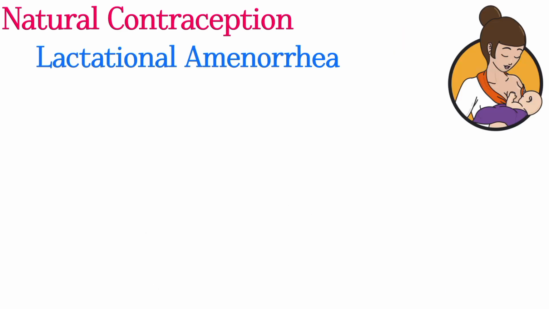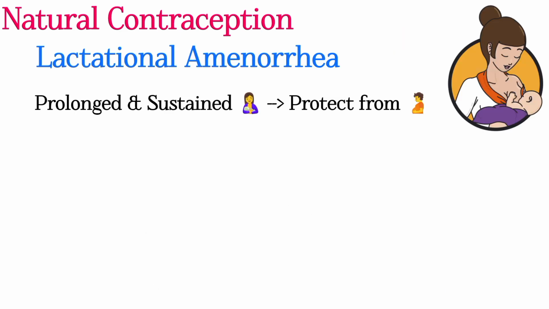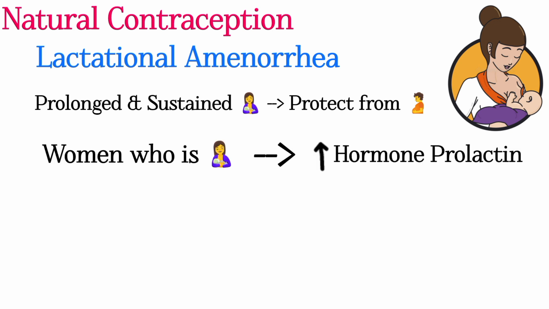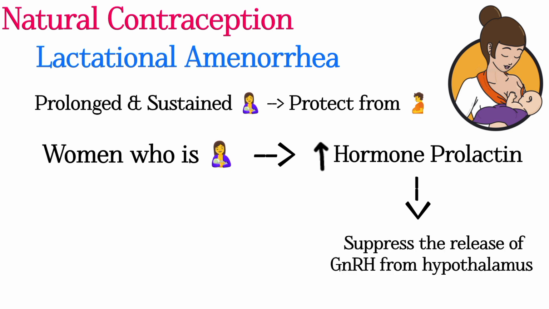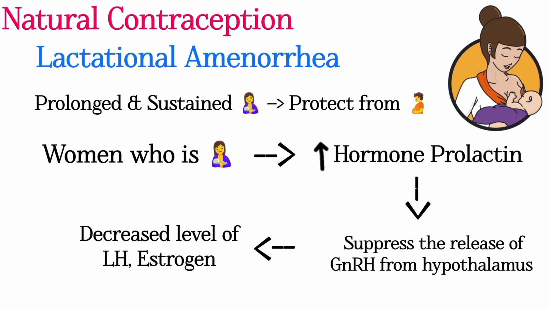Then lactational amenorrhea. Prolonged and sustained breastfeeding offers natural protection against pregnancy. When women breastfeed, this increases the hormone prolactin. This increased prolactin level leads to suppression of GnRH release from the hypothalamus. This leads to decreased levels of estrogen and luteinizing hormone, which are essential for ovulation and menstruation.